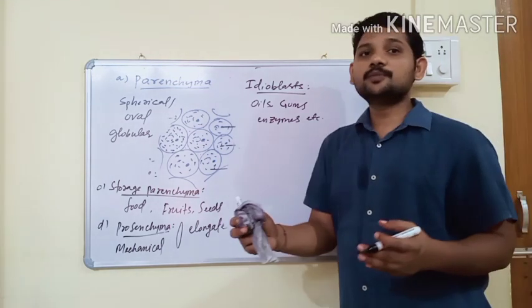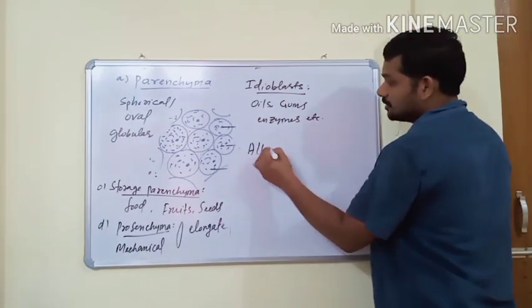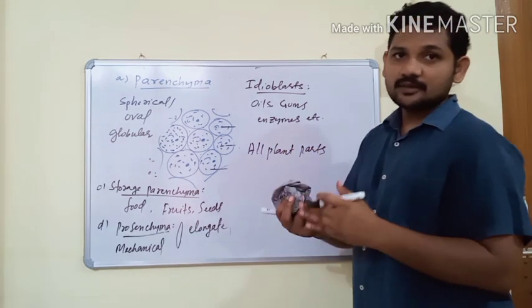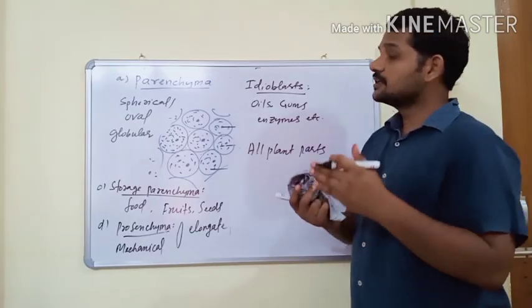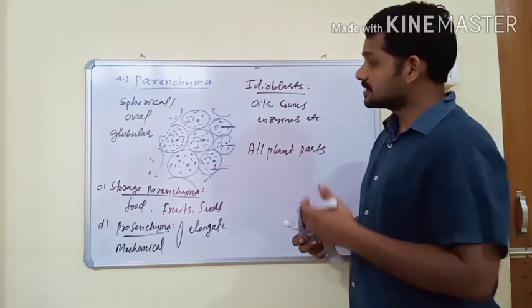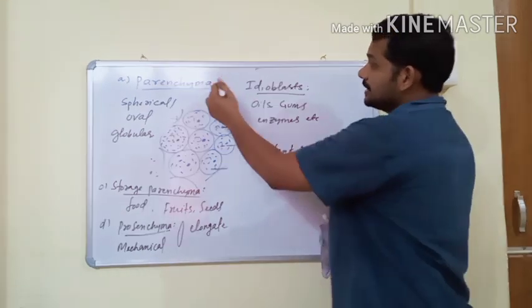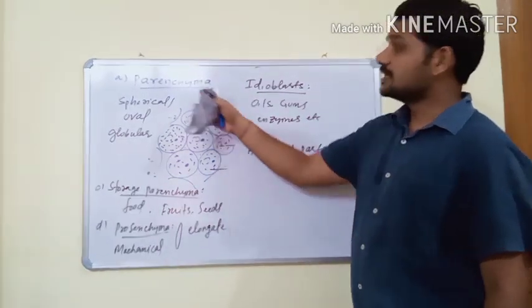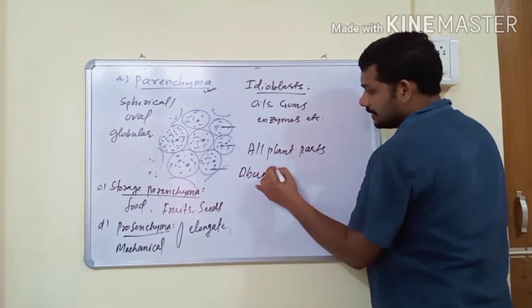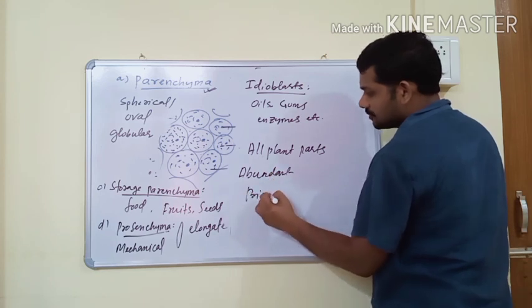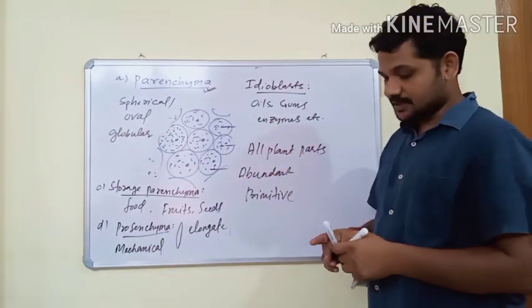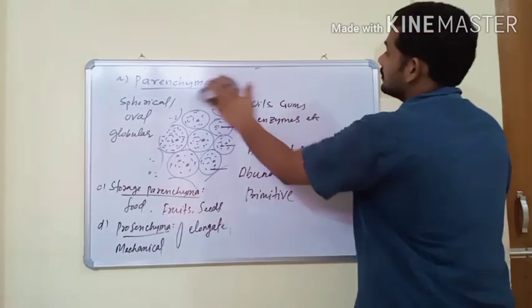And parenchyma is present in all plant parts. Parenchyma is present in roots, stems, leaves, and internally it is also present in epidermis, general cortex, endodermis, xylem, phloem. So all the tissues. Hence it is the most abundant and the most primitive tissue present in different plant parts. So this is the first simple permanent tissue.